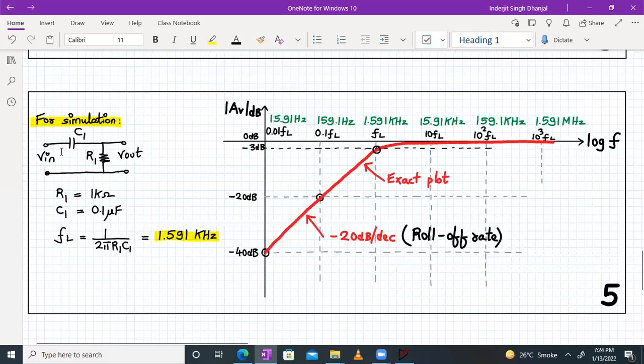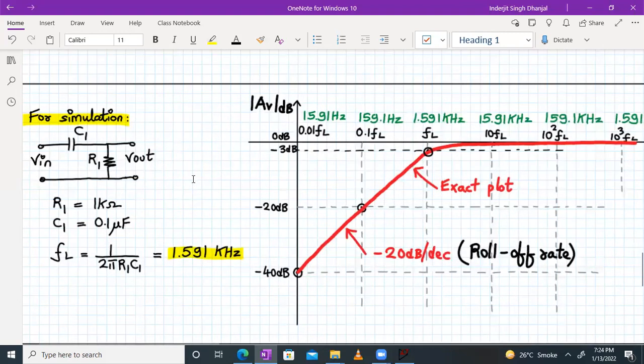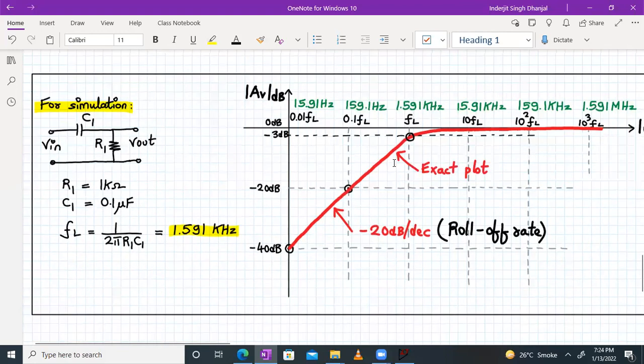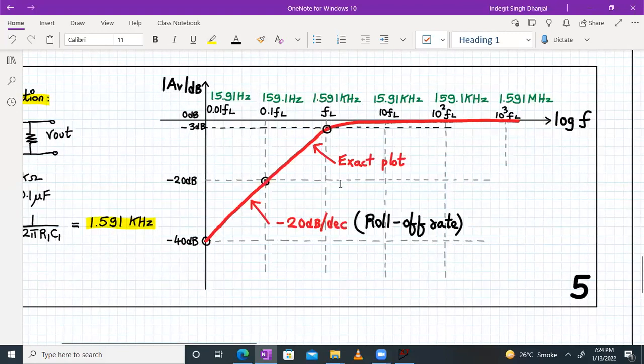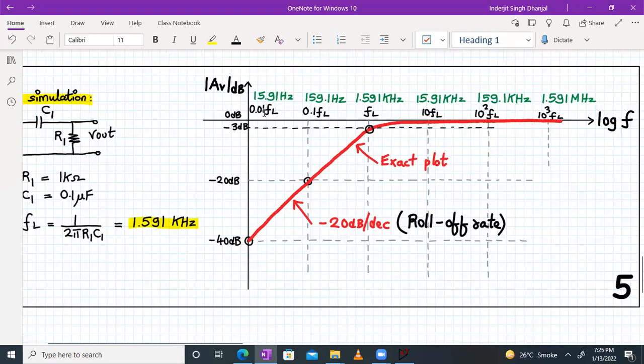So what we will do is we'll simulate this circuit. We'll consider the value of C1 and R1 the same as before. And that's it. We will interchange C1 and R1. And we are expected to get this kind of graph plot. Your cutoff frequency is coming out to be 1.591. So if I convert that into 0.01 FL, that will be 15.91 hertz.